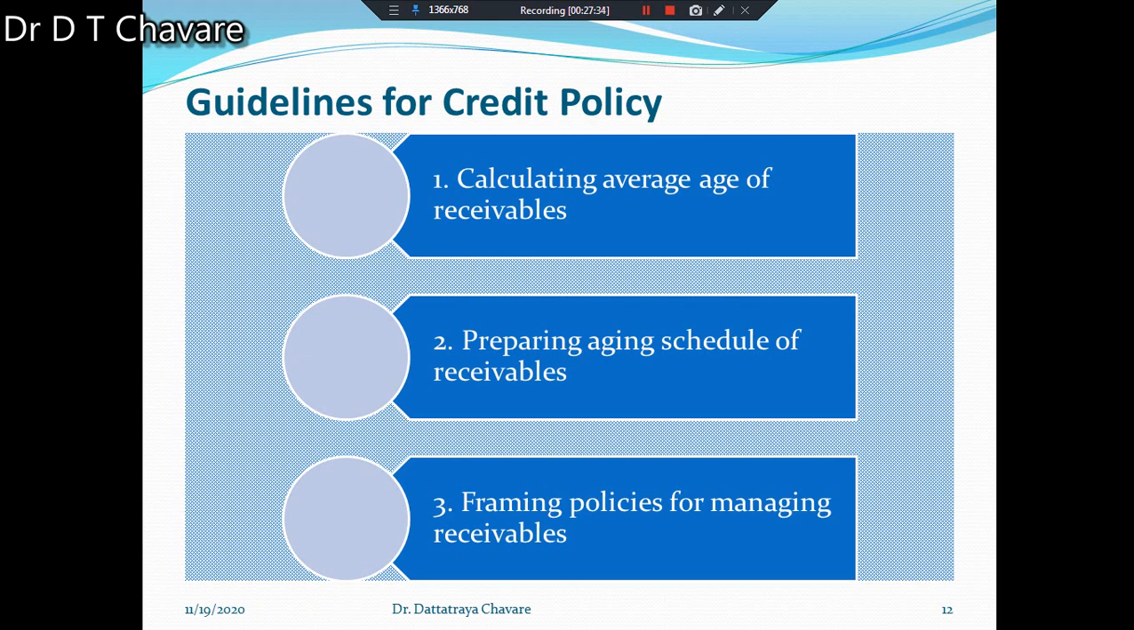Extending credit period increases sales. Try to understand. If you are going to extend your credit period, at that time your sales will increase. But the cost is more. In this way, you have to frame the policy for managing the receivables carefully. These are the three types of guidelines provided for the credit policy.